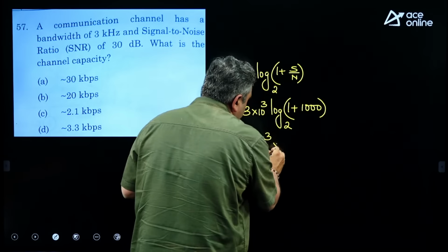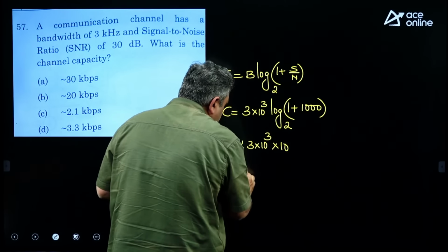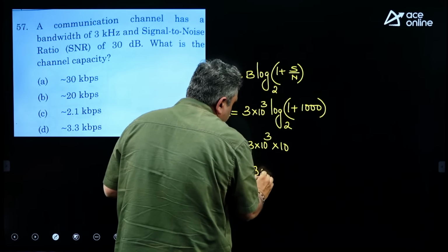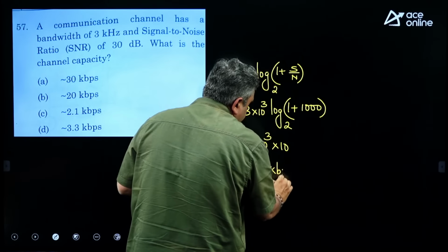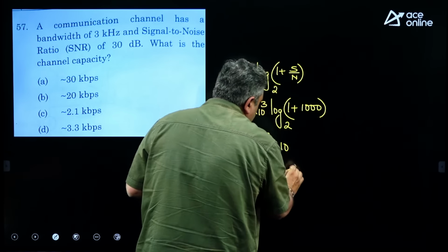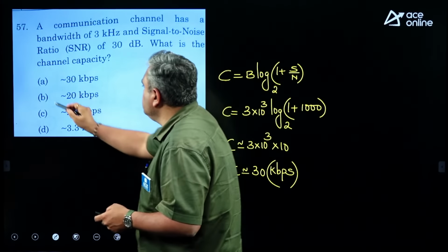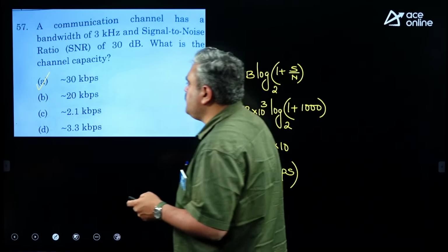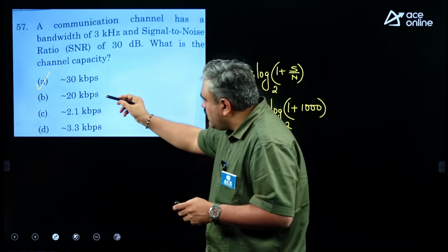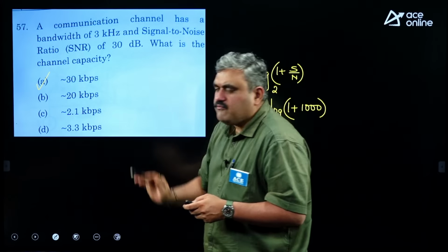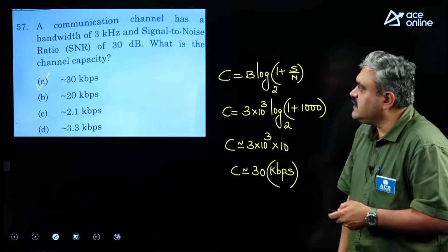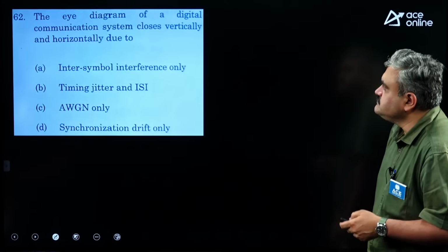So, it can be somewhere around 10. So, it is slightly less than 30 kilobits per second. So, that is the reason he has given approximation only. So, the closest choice will be 30 kbps, a little less than 30 kbps, but definitely it is not up to 20 or like this. So, very close to 30 kbps, that will be your correct choice.